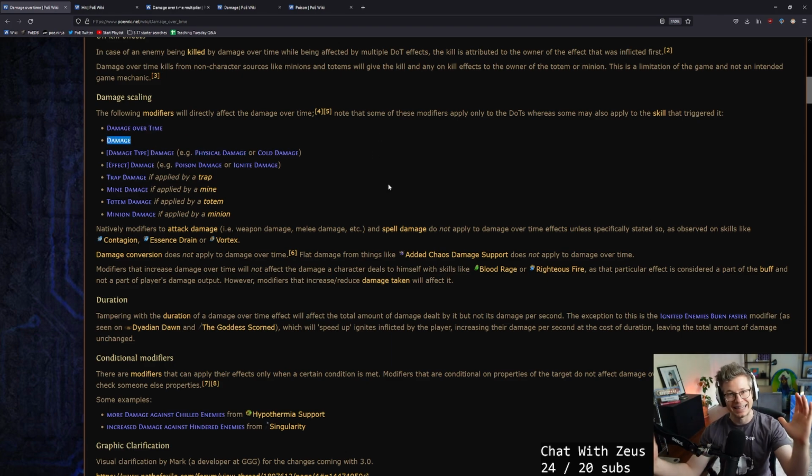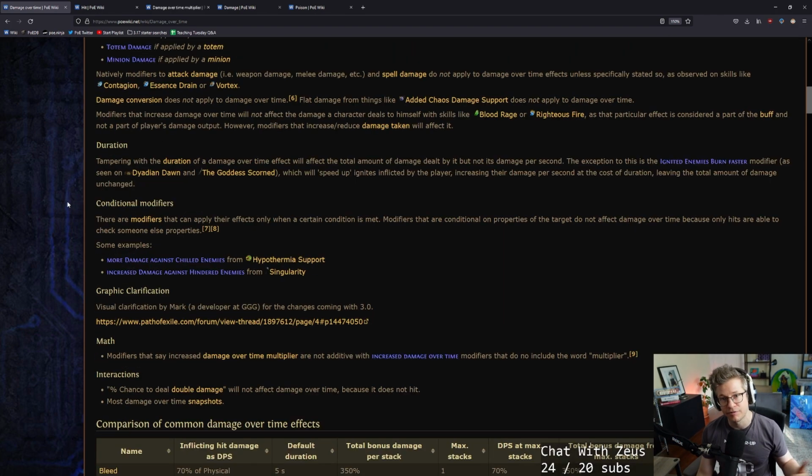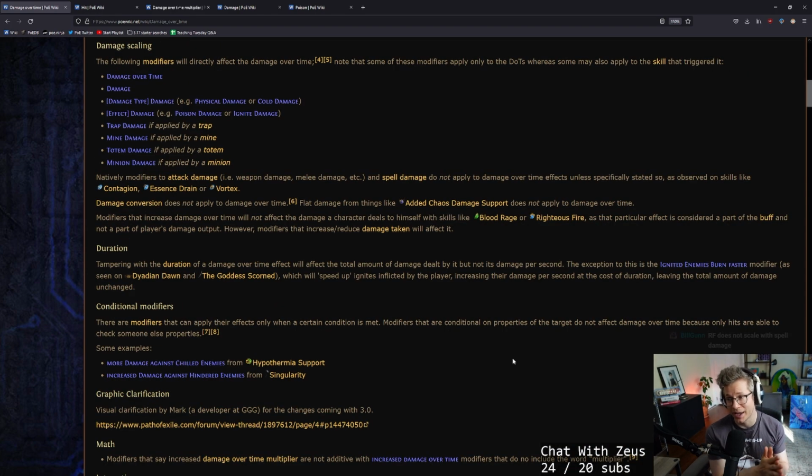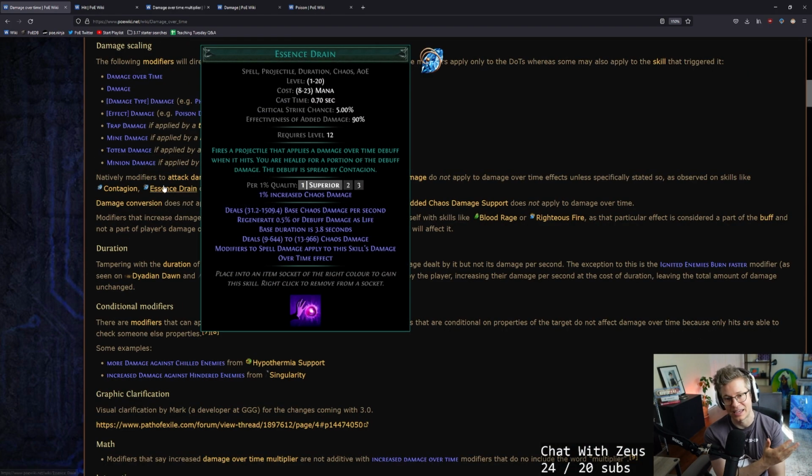And these will all apply in the exact same scaling multiplier right there. Natively, modifiers to attack damage, weapon damage, melee damage, and spell damage do not apply to damage over time effects. Those do not apply unless it's specifically stated, and things like Essence Drain, Bane, Contagion, they all have this line here: Modifiers to spell damage also apply to the skill's damage over time effect. So that's a little bit of a transformation right there.